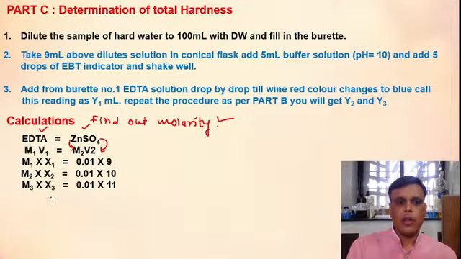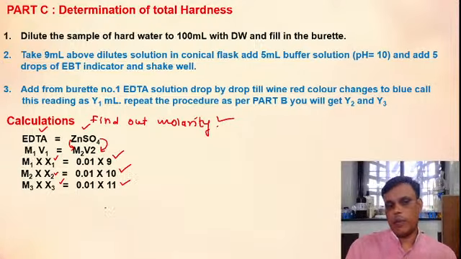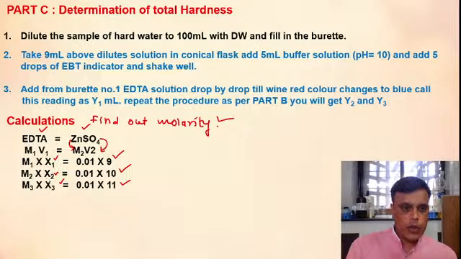What do you have to do? You have to use M1 V1 is equal to M2 V2. M1 V1 is EDTA and M2 V2 is zinc sulfate. So now you have X1, X2 and X3 readings, and the molarity of zinc sulfate is 0.01 molar. In the first case you have taken 9 ml, in the second case 10 ml, and in the third case 11 ml. So if you know the X1, X2, X3 readings, you can calculate M1, M2 and M3.